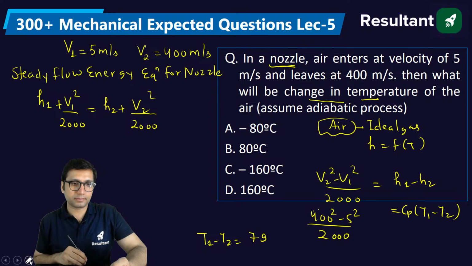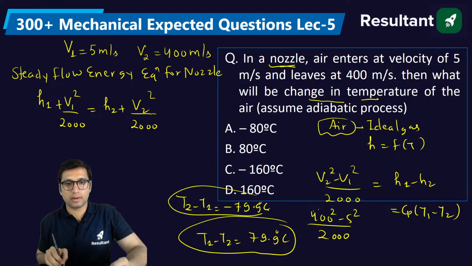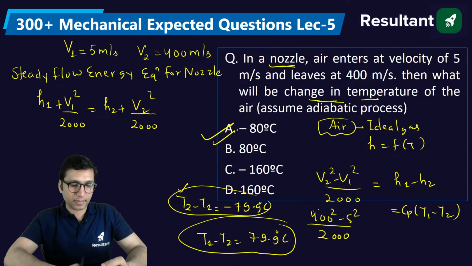Okay, but here they are asking the temperature difference. So T2 minus T1 will be equal to minus 79.9 degrees Celsius, because the change in temperature, the temperature difference, will be this. The answer will be minus 80. Okay, clear? Understood everyone? Why will the answer be minus 80? Tell me.